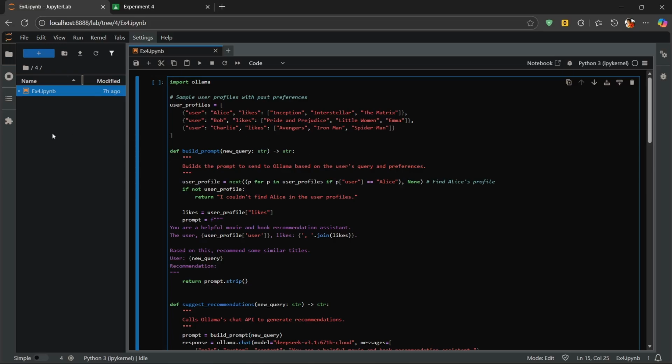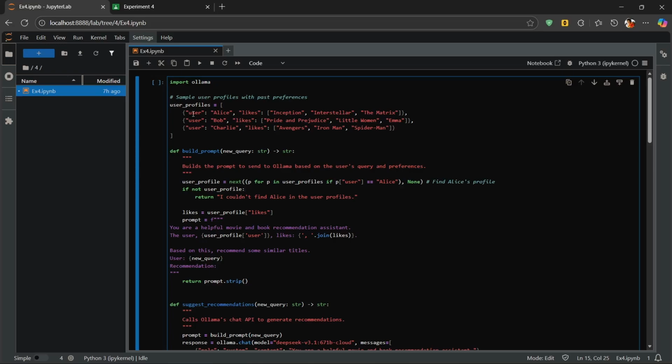So we're going to see the code right here, with a very brief explanation, to see how we do it. Here it's import ollama. We're going to import the Ollama library, which is going to be used as the local LLM for generating recommendations.